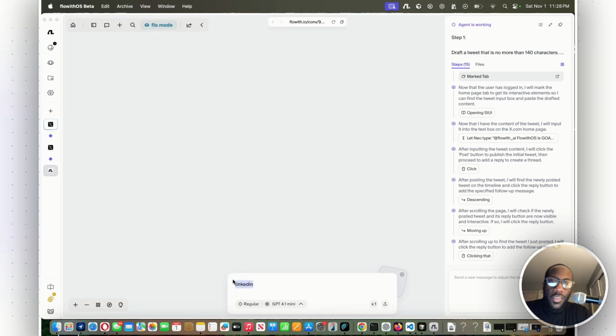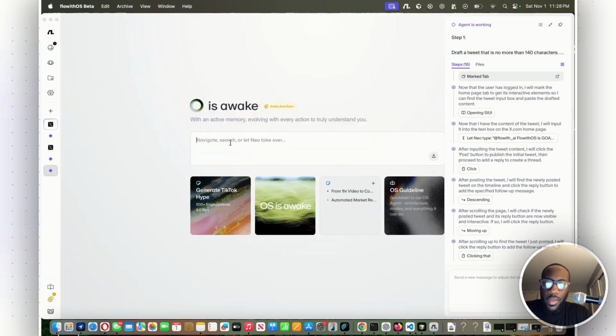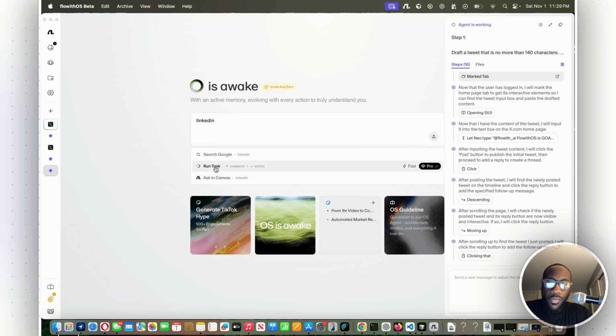So this pulls up their agent, right? If you're on flowith.com, we can have it do a task for you. If I go back here, let's say LinkedIn, you can have it run a task, right? You can make it fast or pro version, which I believe is what we're currently on.